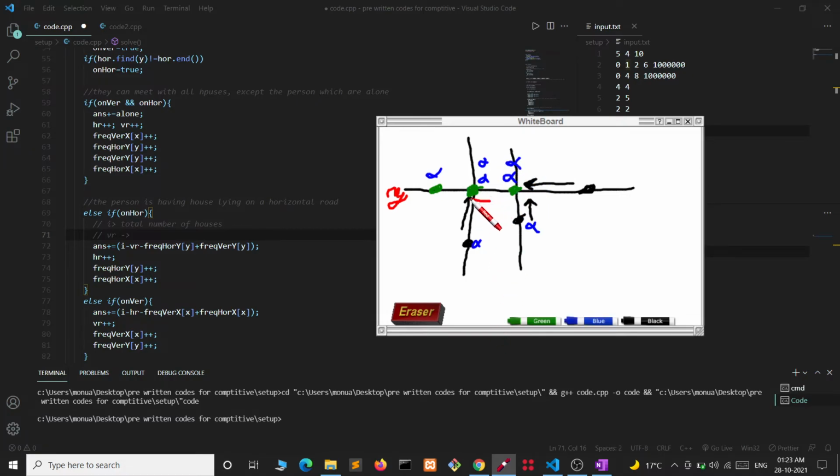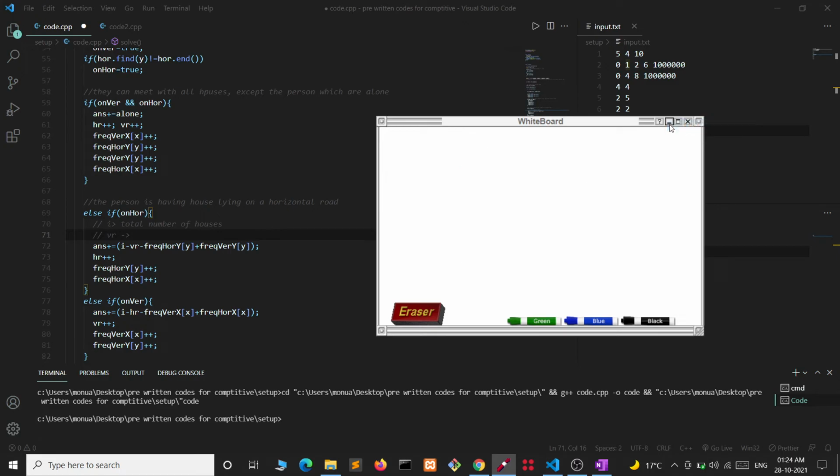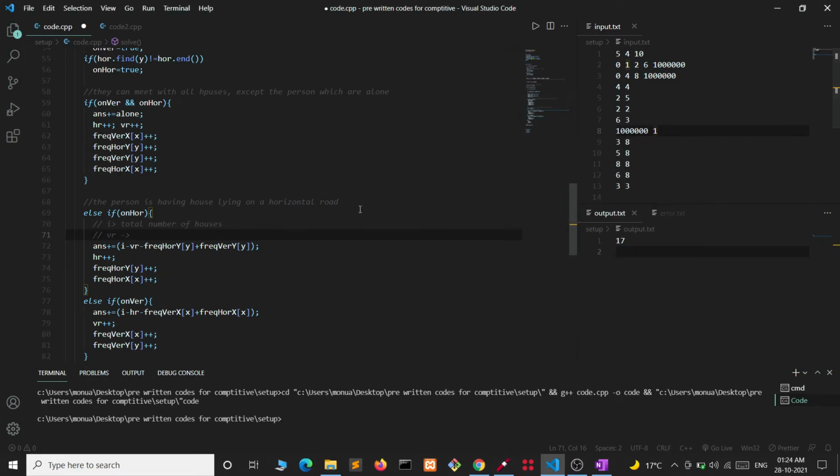So we have removed the persons of these houses multiple times. We have removed them 2 times, so we are adding them one time back. We are adding the frequency of the number of houses which are lying on the vertical line and having their y coordinate as y, one time back because we have subtracted them 2 times.